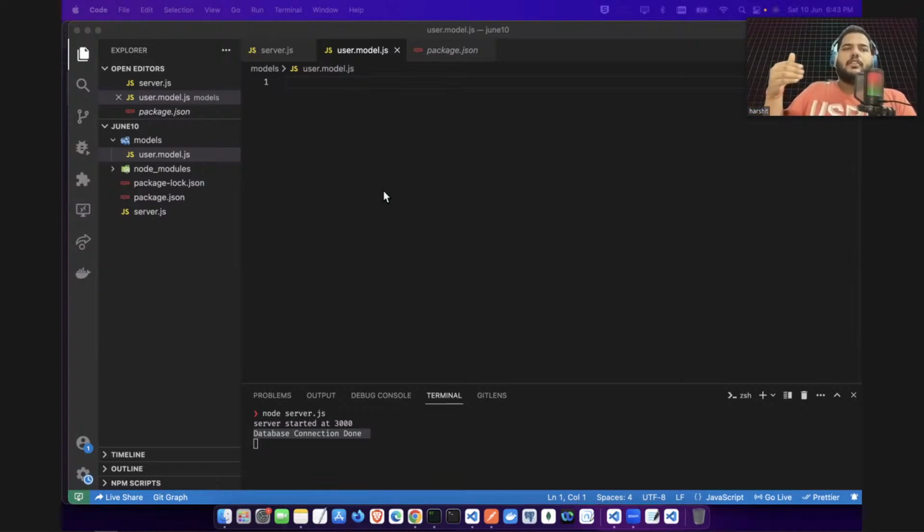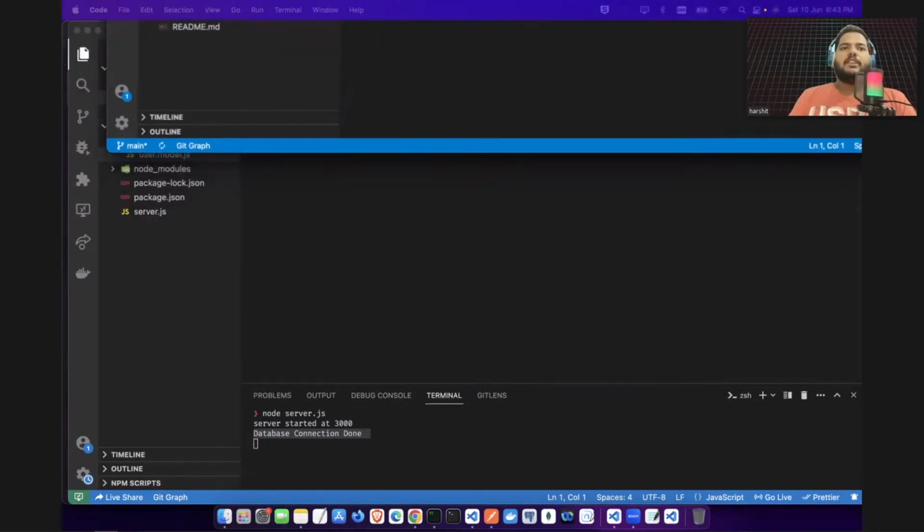So if you are building the application for, let's say, a login sign up form, what will you have? You will be having first name as a value. You will be having a last name as a value. You will be having email as a value. You will be having a password as a value. These things you will be having, right?